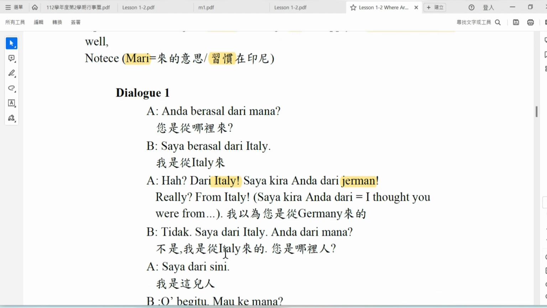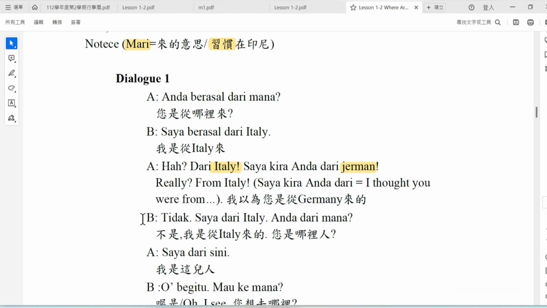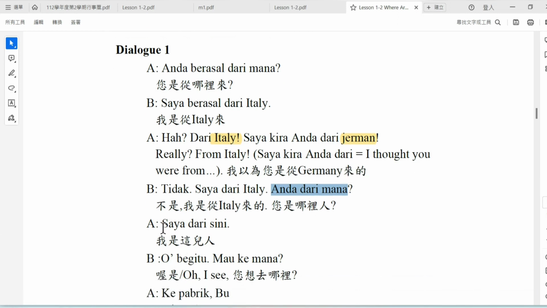So now B says, saya tidak, saya dari Itali. Anda dari mana? No, I come from Italy. How about you? Where do you come from? And then the answer here: saya dari sini.